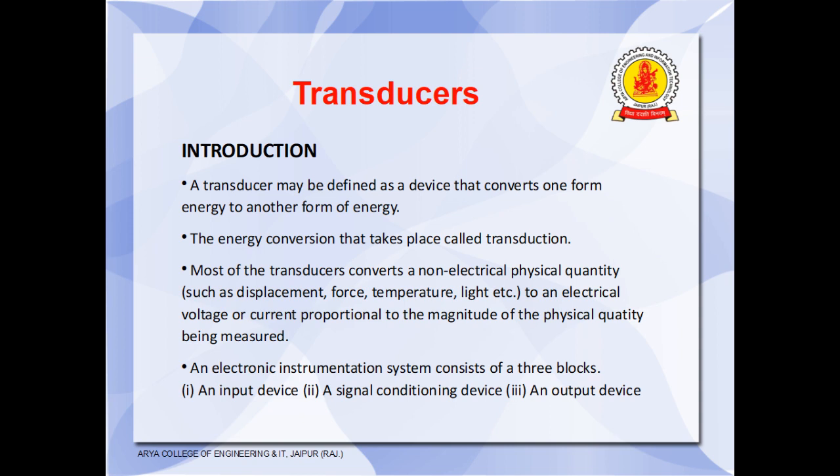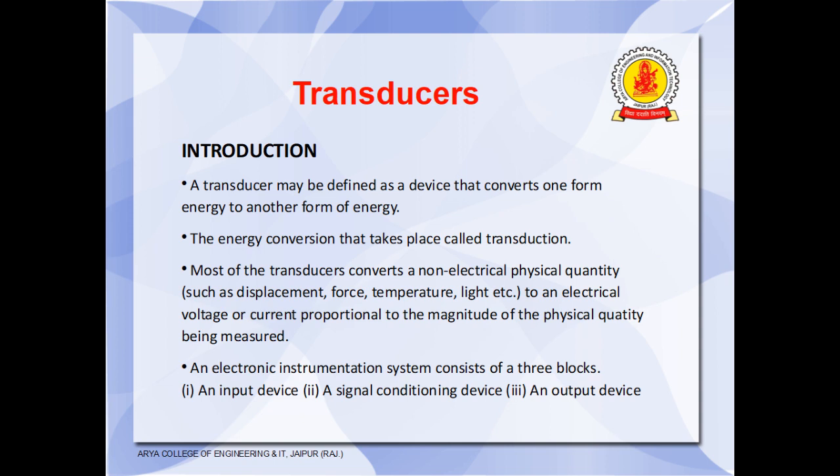The physical quantities are, for example, displacement, force, temperature, light, sound, etc. So these are the physical quantities which are converted to an electrical voltage or current by a transducer.